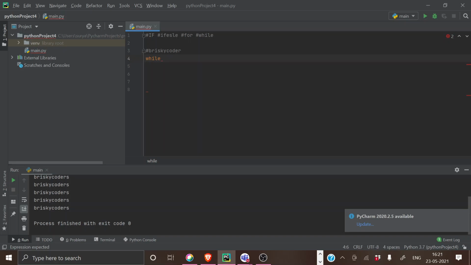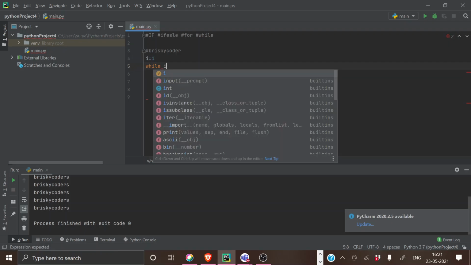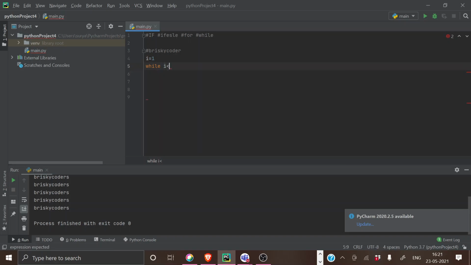So, while, I'm giving a condition. I is equal to 1. I'm introducing a new variable called i, which is equal to 1. While i is less than or equal to 5, I'll be printing Brisky Codes.